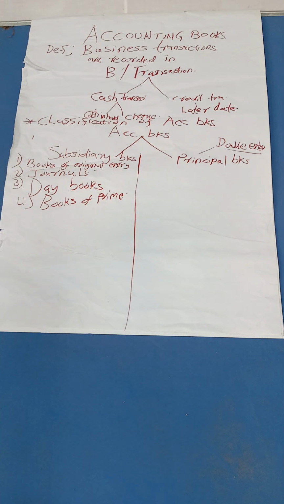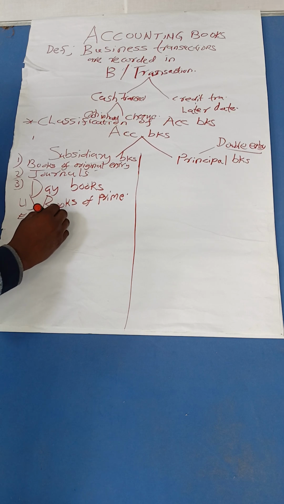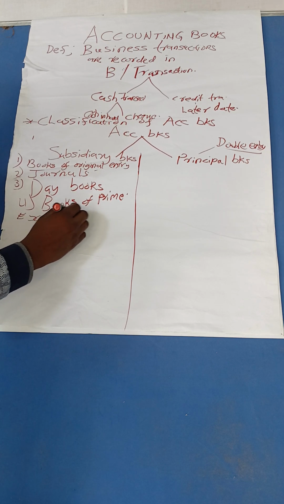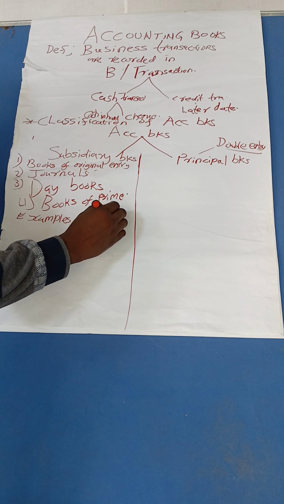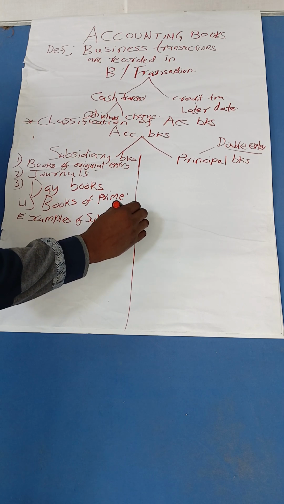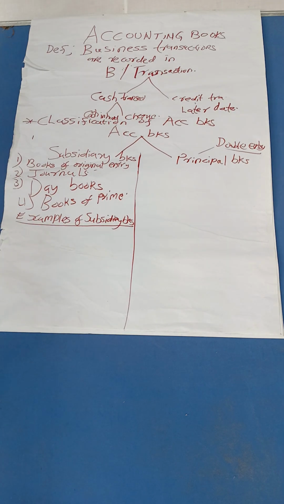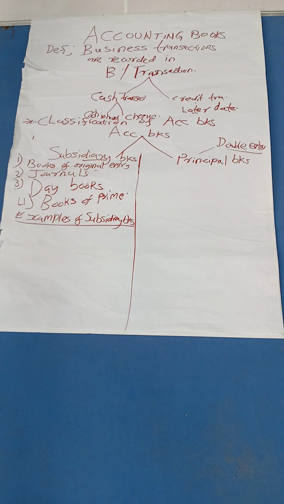Now, after knowing the difference between the two books, let us see the examples of these books. Let us start with the subsidiary books. Good. There's something I failed to mention. You can see the word there, diary.